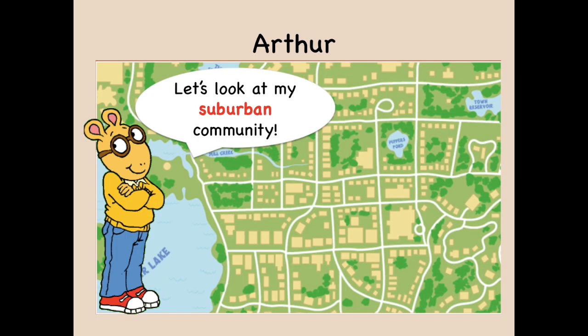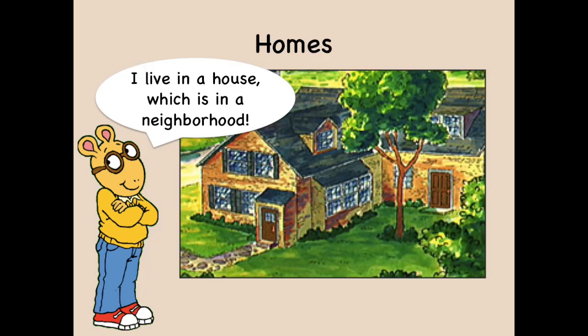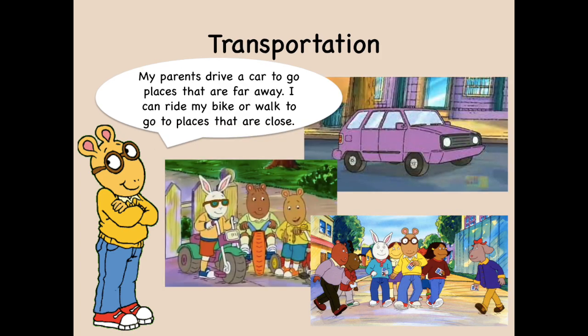Now, let's look at Arthur's suburban community. Arthur has a house just like Curious George. Arthur has other houses that are closer to his, which makes a neighborhood. Arthur's community has different ways of transportation. His parents drive a car to go to places that are far away. Arthur can ride his bike or walk to go places with friends that are closer to his home.